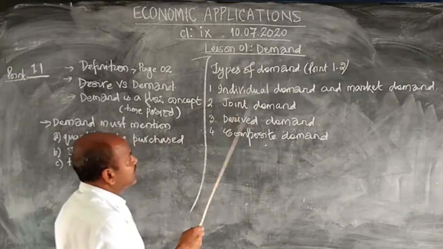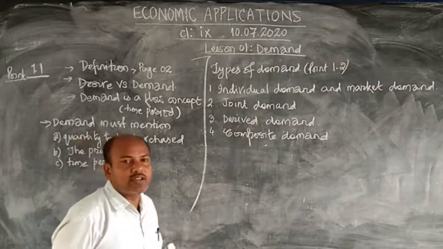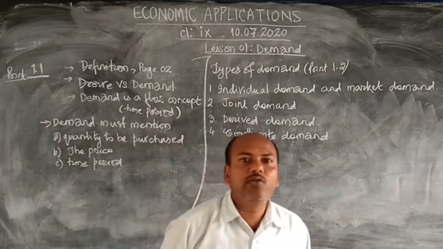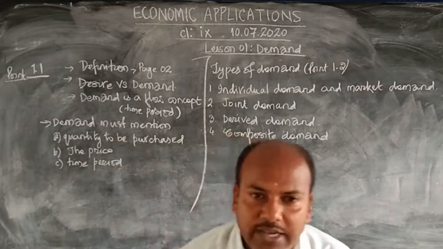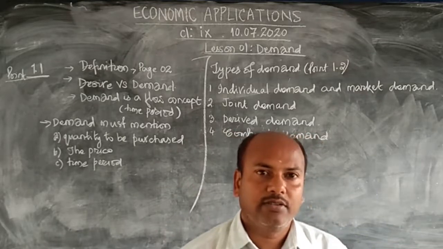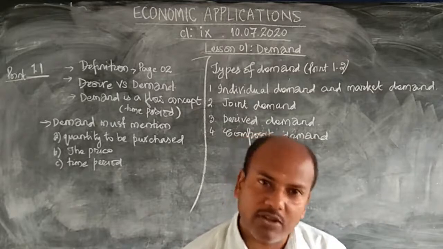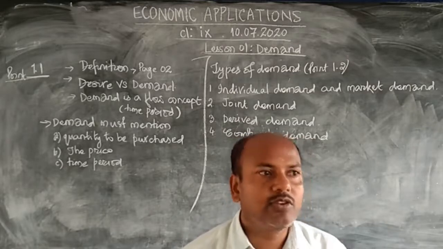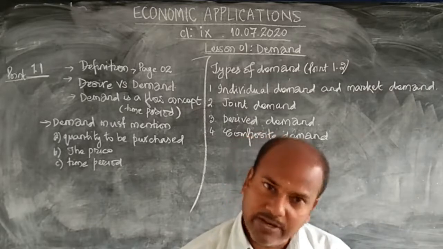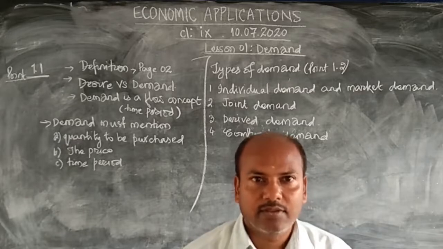Next is joint demand. Joint demand refers to the demand of those commodities which are jointly demanded. Do you demand shoes and socks together? Do you demand car and petrol together? Or what do you do?